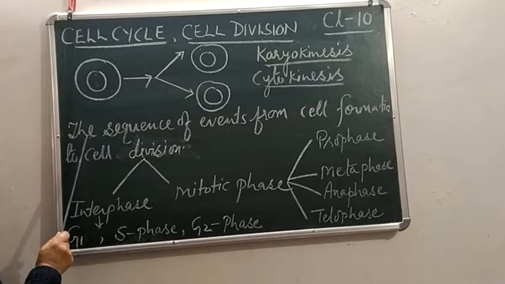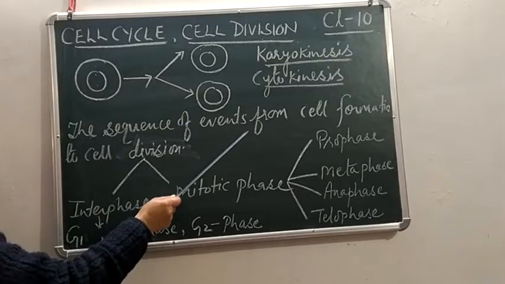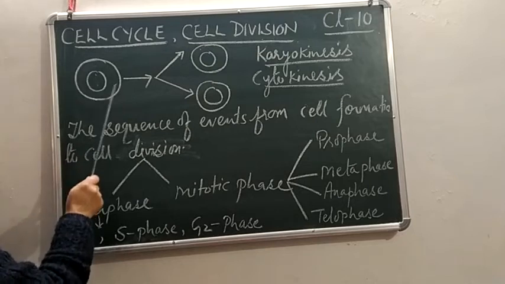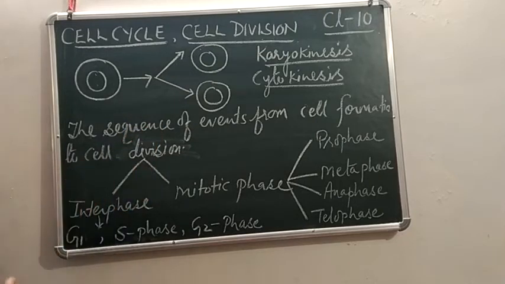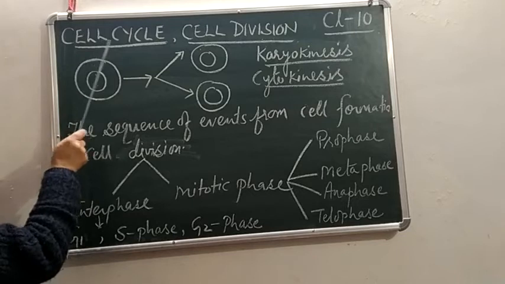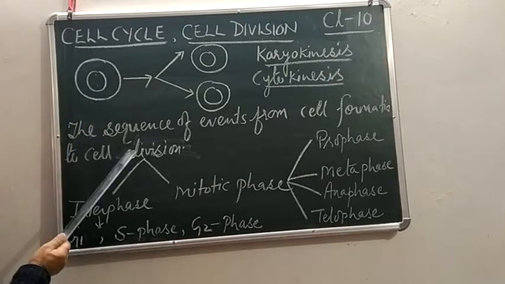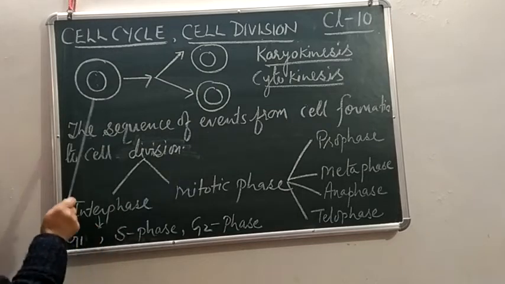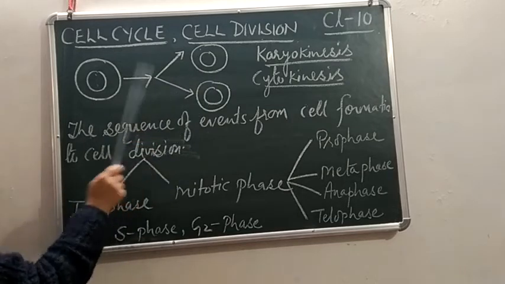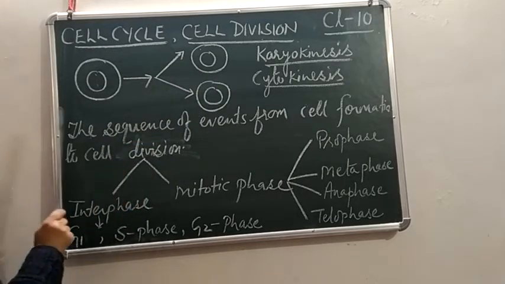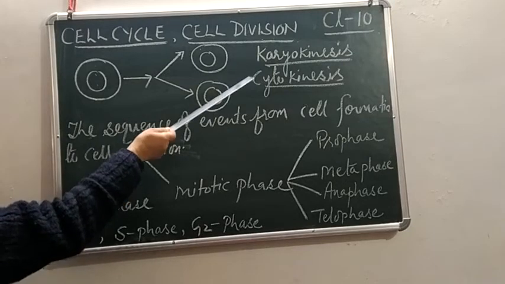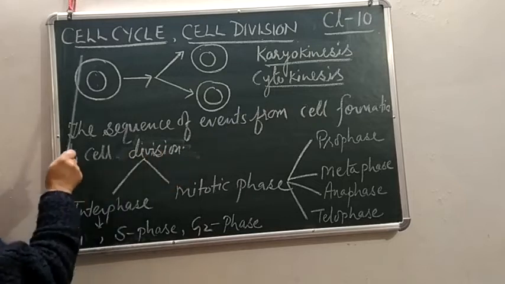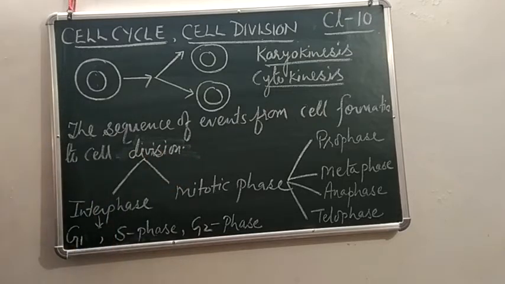So the sequence of events from cell formation, this cell has been formed, to the next cell division, is called cell cycle. So cell cycle is the sequence of all the events which take place from cell formation to the next cell division. And it takes place in 2 phases: karyokinesis, division of nucleus, followed by cytokinesis, division of cytoplasm.